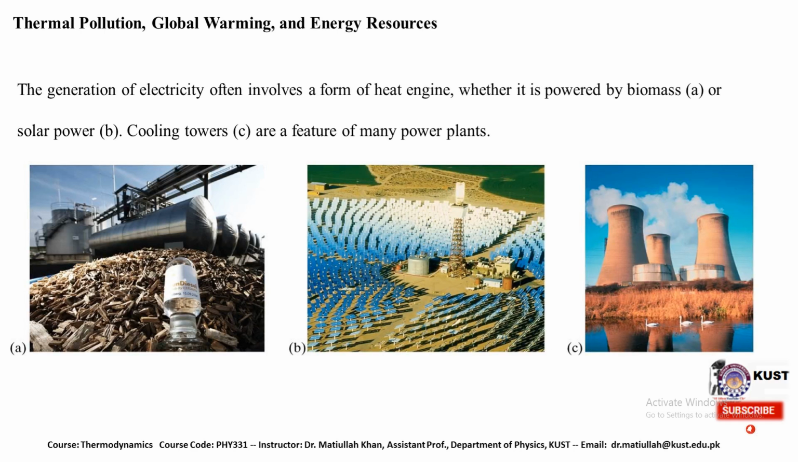So this is the simple example or description regarding thermal pollution or global warming, and due to the increase in entropy, that leads to the energy death. So that is why we are losing the useful form of energy, and we are searching for renewable sources of energy. The generation of electricity often involves a form of heat engine, whether it is powered by biomass or solar power. Cooling towers are also features of many power plants.